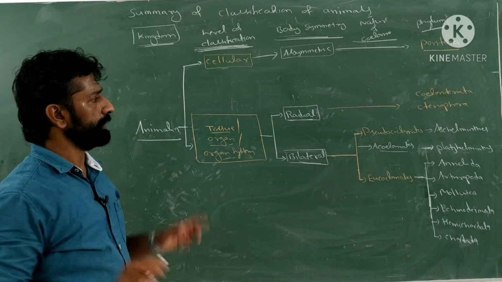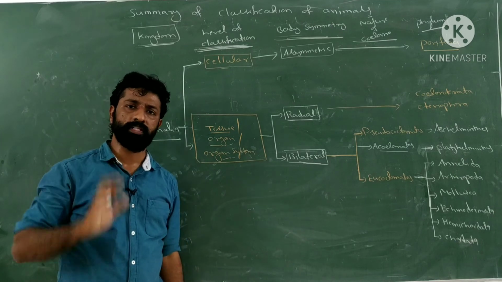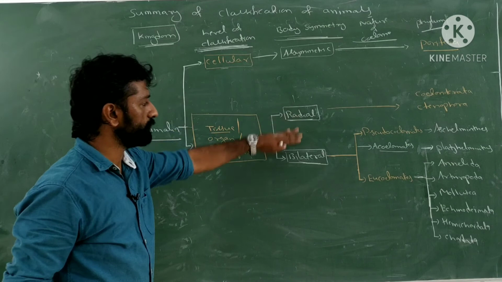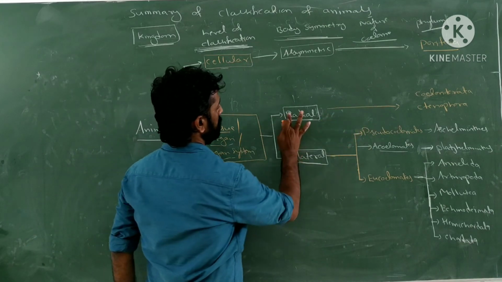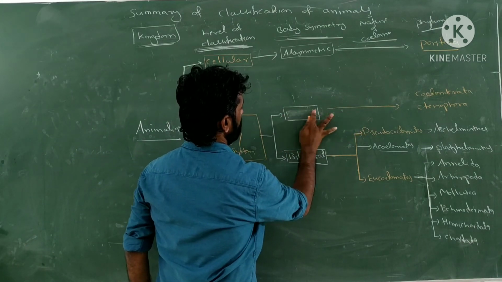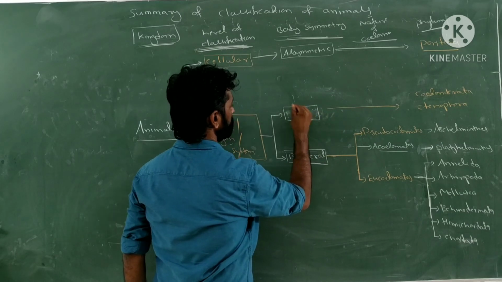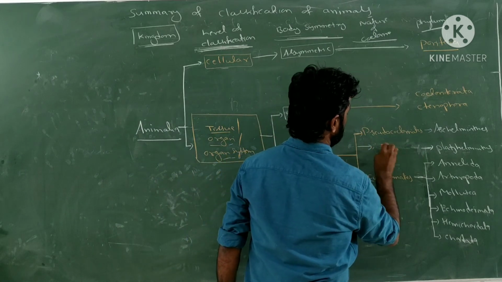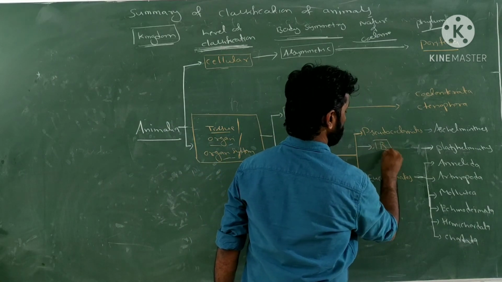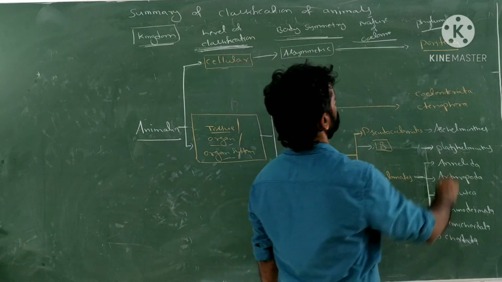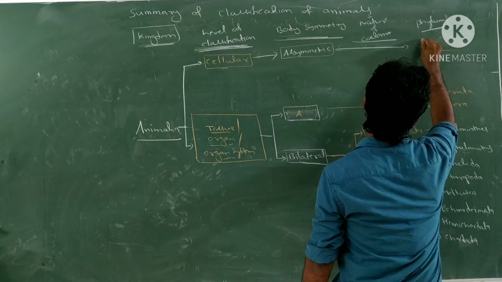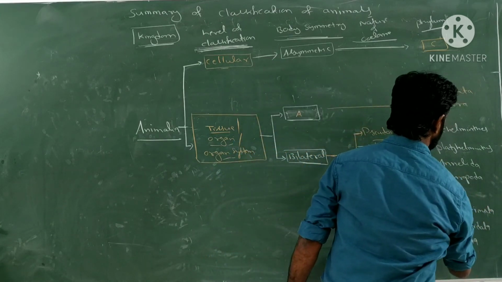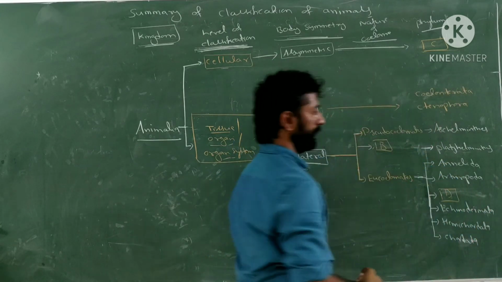See, this representation is very important for the aspect of NEET or the CET. Why? Because instead of these words, say for example in NEET or the CET, instead of radially symmetric, they represent it as A, instead of acoelomate, they represent it as B, instead of Porifera, they represent it as C, instead of Mollusca, they represent it as D. Then how will the NEET or the CET question be asked?